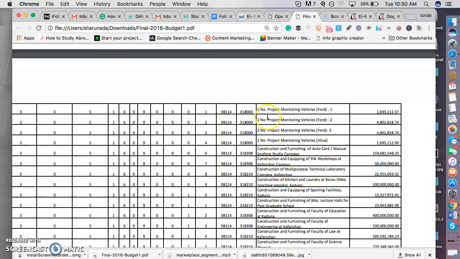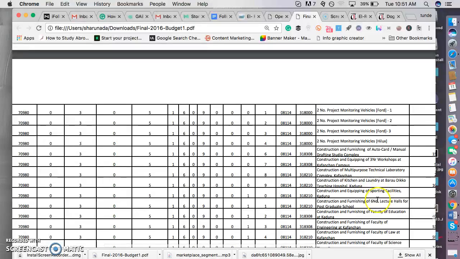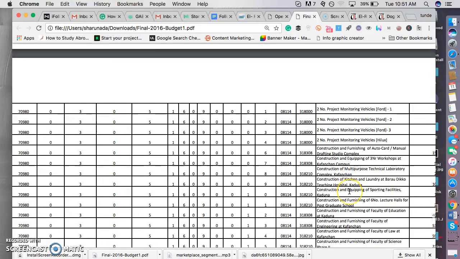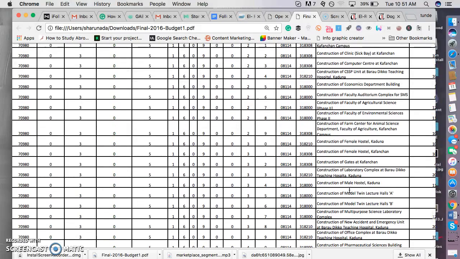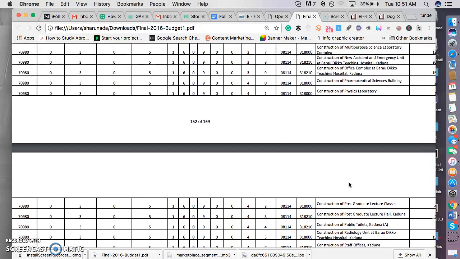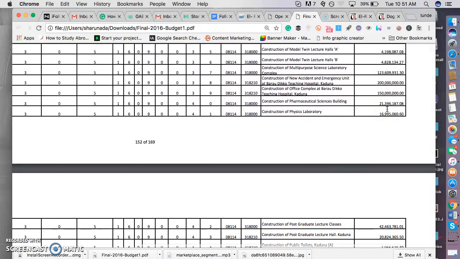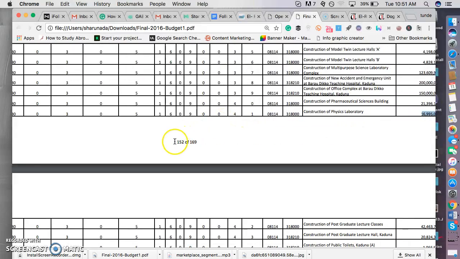And also you can see it. Well, this is something about projects, construction of sporting facilities. Well, we are not too much interested in this because it has to do with something of impact. So physics laboratory, yeah, we may want to follow this too. You can see it is 116 million naira. So you may want to check this too. It's there. And this is page 152 of 169. So you can see it all there.